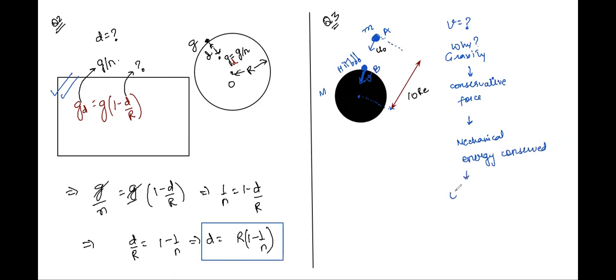Kinetic and potential. So when we say that mechanical energy is conserved, I mean that potential plus kinetic, their sum, is conserved, right? That is U plus K is equal to constant. Correct, Siddharth? So since it's constant, as the asteroid travels from A to B, what will be our equation? Yes, Siddharth. UA plus KA will be equal to UB plus KB.